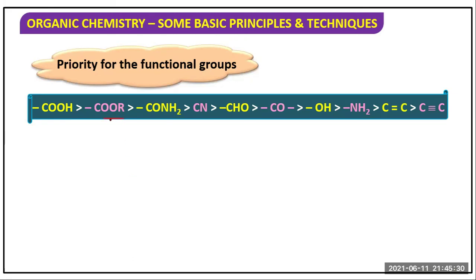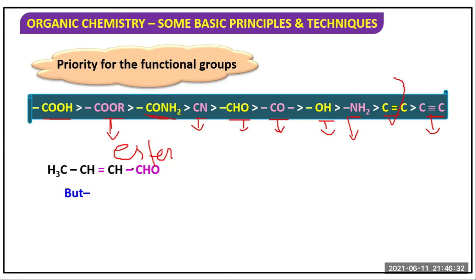Then this is the ester group, this is the amide group, this is the cyanide group, this is the aldehyde group, this is the carbonyl or keto group, this is the alcoholic or hydroxyl group, this is the amine group, this is the alkene group, this is the alkyne group.